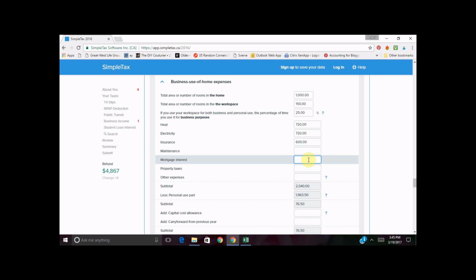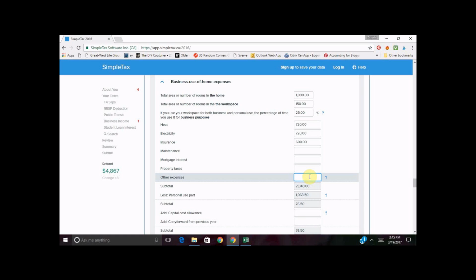And now we get to mortgage interest. So if you own your house and you are paying a mortgage, you can deduct the interest on that mortgage. If you are renting, you're going to put that rent number here. Other things, if you own your home and it is a condo, yes, you can include condo fees.